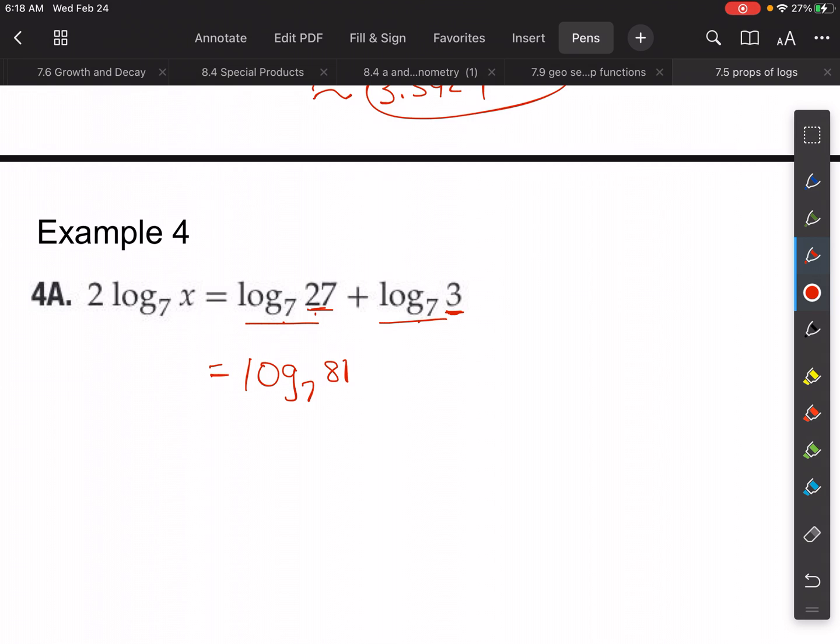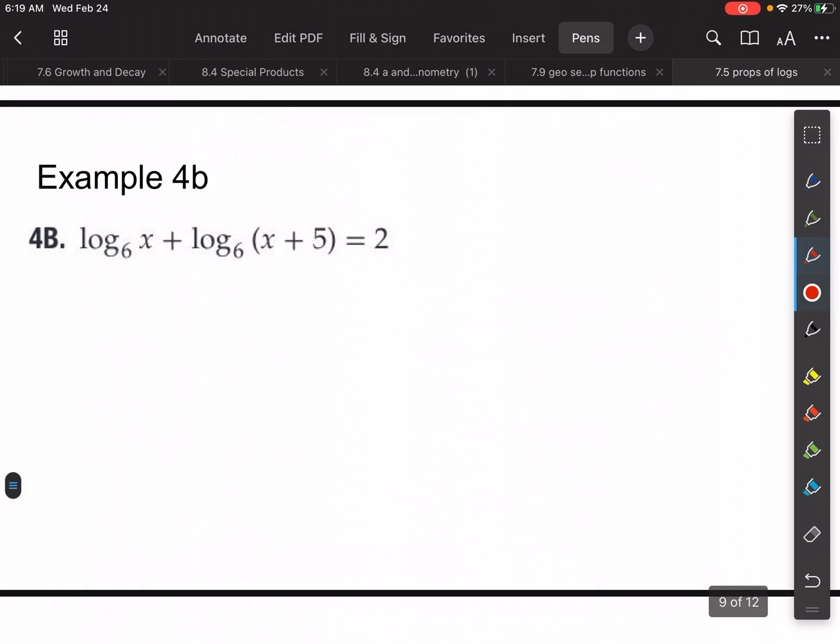And then this one is the same thing as log base 7 of x squared, because this was 2 times log x, and then with multiplication, it's a power to a power, right? So it's x squared. Now that my log bases are the same, and I've simplified this a little bit, I can drop these log bases, as we learned in the last lesson. So this is the same thing as x squared equals 81. Therefore, x is equal to 9. We don't say plus or minus 9 because we can't have a negative in there. Okay, so it's just positive 9.